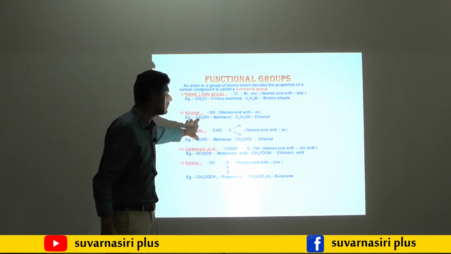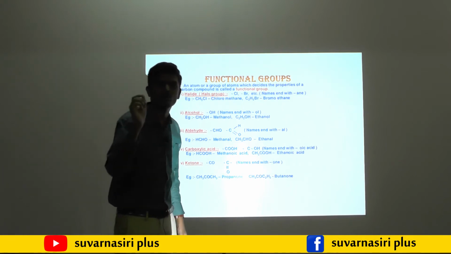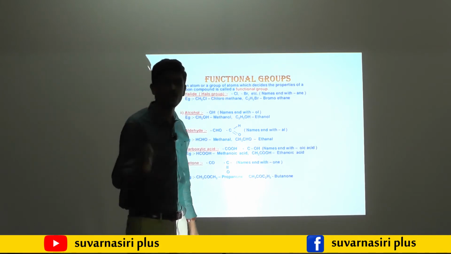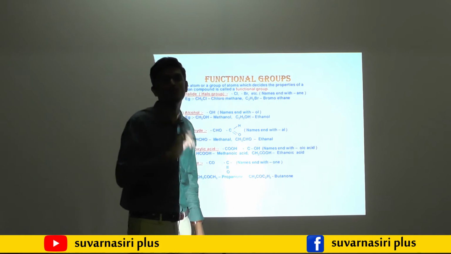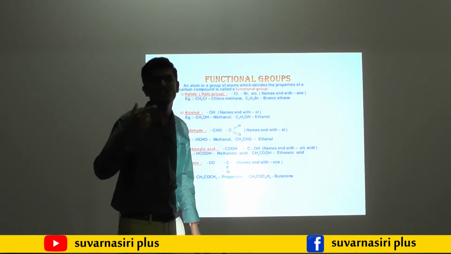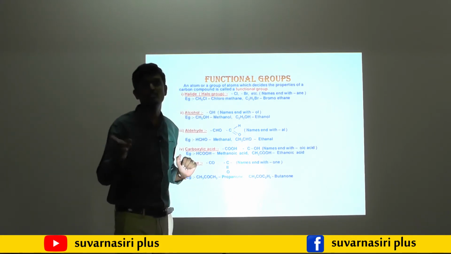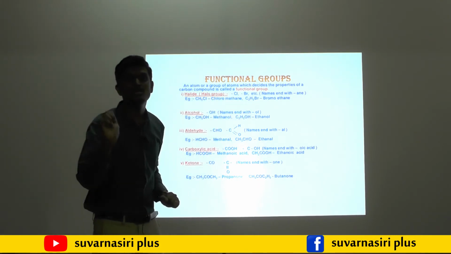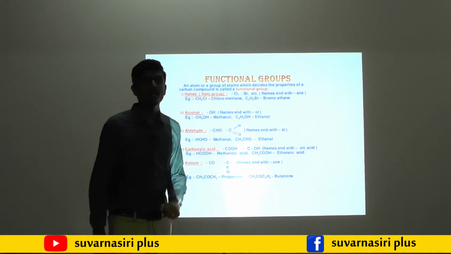Actually the nomenclature is decided by the number of carbon, so we have to count the number of carbon. Then we have to go for the functional group, and whether it is alkane, alkene or alkyne. So the alcohol functional group is OH, its suffix is OL. The aldehyde functional group is CHO, its suffix is AL.